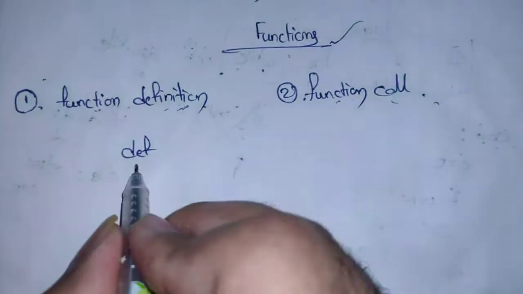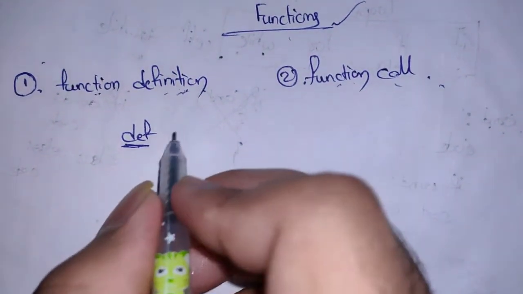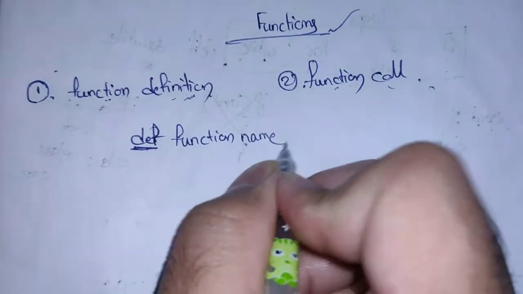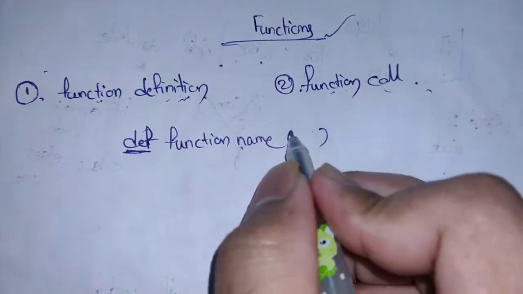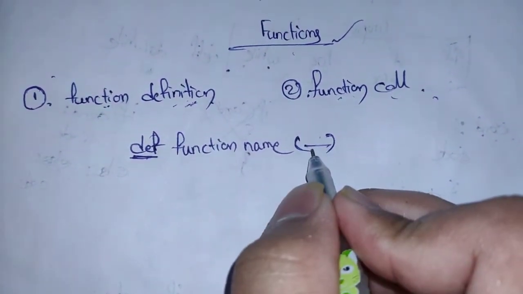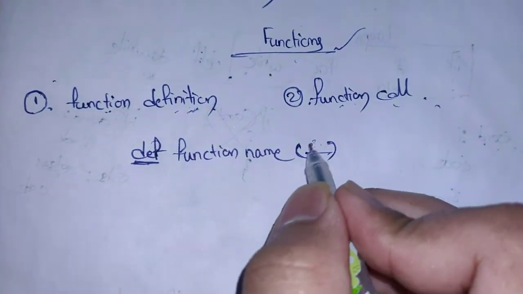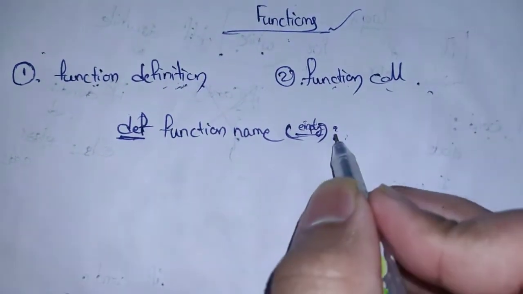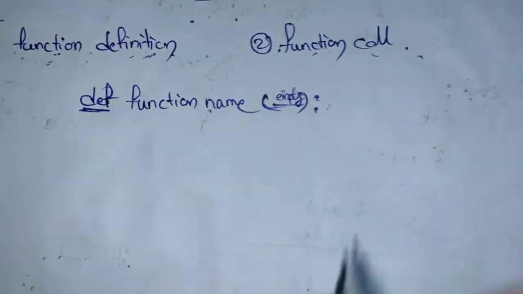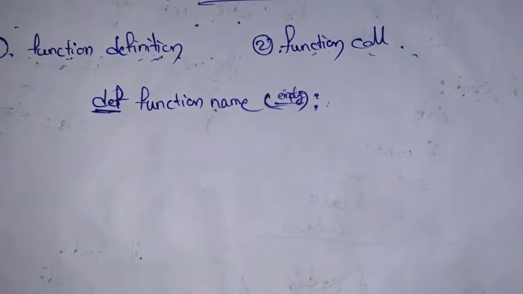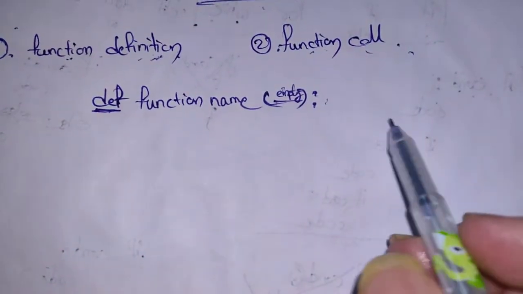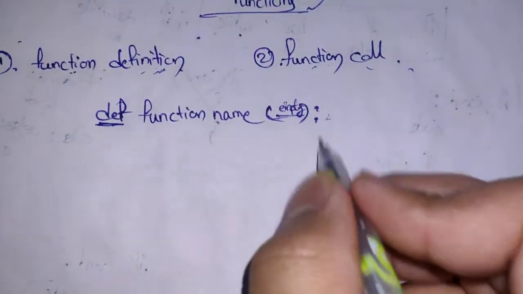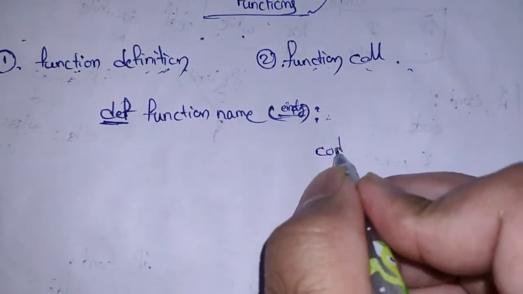So we will see how to define a function. To define a function, you must start the function with the definition keyword, so def, the keyword is def. You have to give a name to the function, the function name, and parameters to the function. You can pass some parameters in the parenthesis, or you can leave it empty, and you have to use a colon. We use a colon instead of flower brackets. In other programming languages we use flower brackets, but in Python we use a colon. Then you have to write your code.